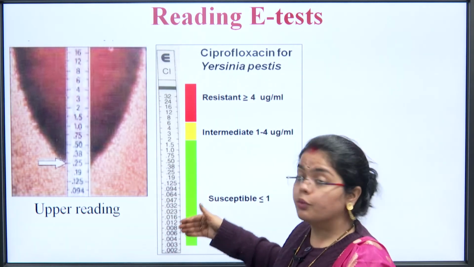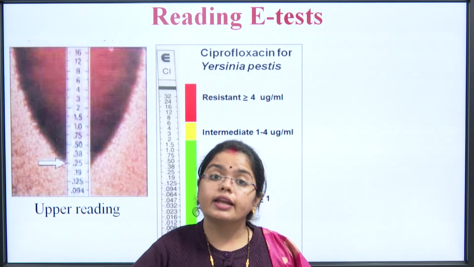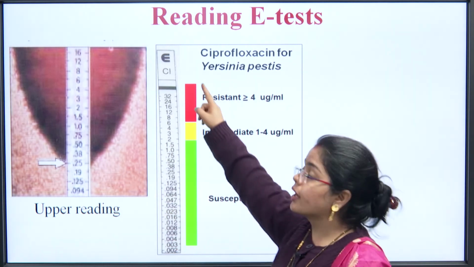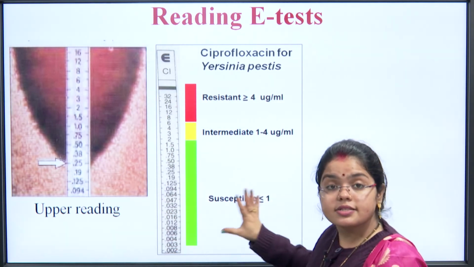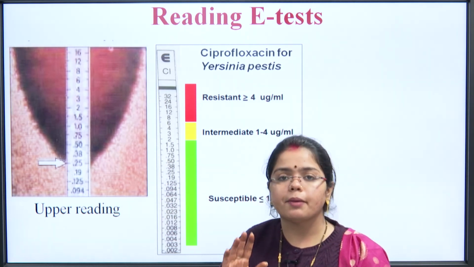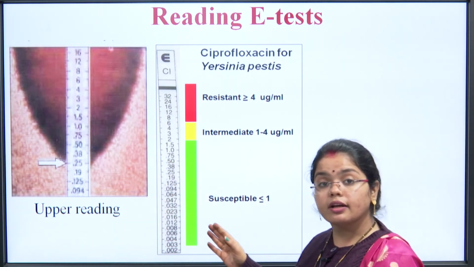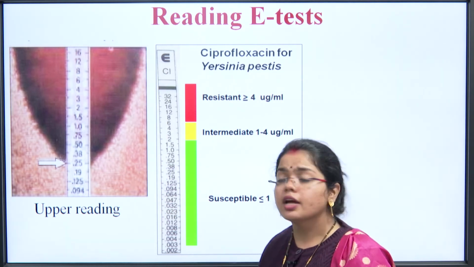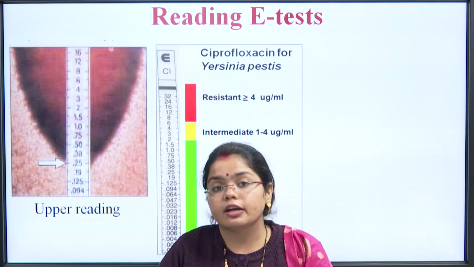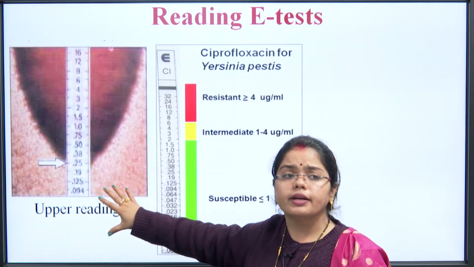If it comes further lower, that means only the slightest concentration can clear the microorganism, that means the organism is highly susceptible. So, you can understand, we go in a reverse direction, lowest concentration to highest one, lowest to the middle one is the susceptible. You can see the green patch, it is a highly susceptible organism, only the slightest concentration can help to cure it. If it goes beyond it, that means we need heavy doses of the antibiotic to clear the bacterial agent, and if it goes beyond that, that means that particular microbe is completely resistant to that antimicrobial agent. And this is an actual representation of the plate, how it looks.